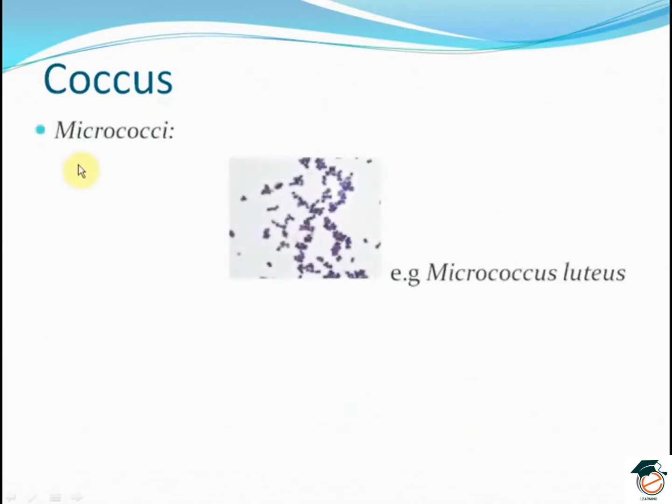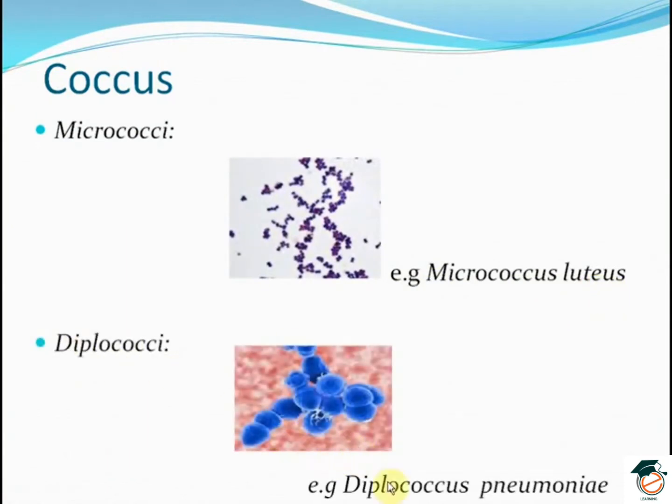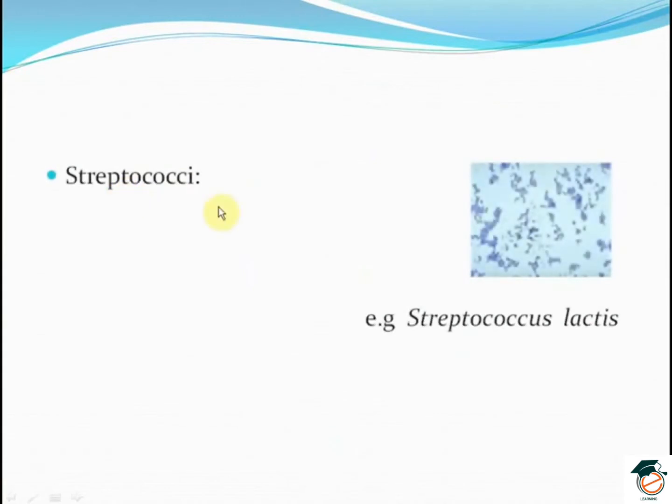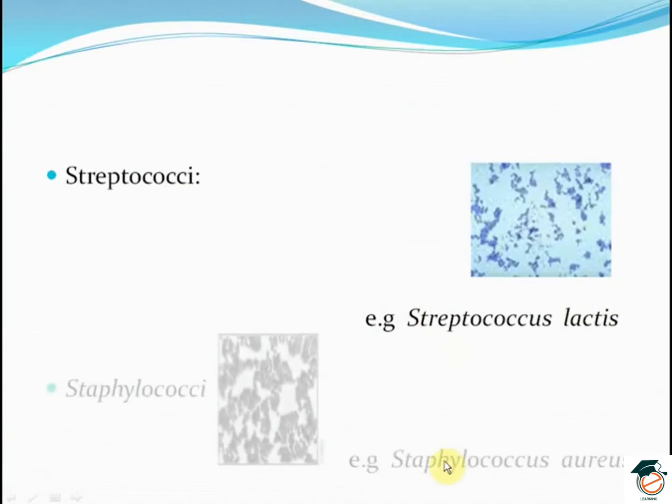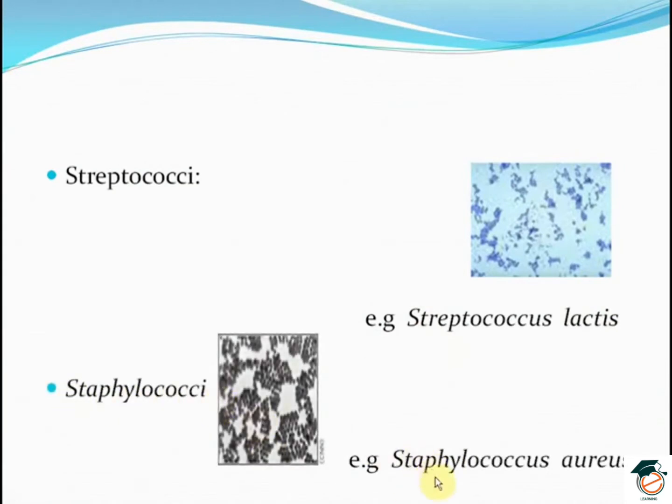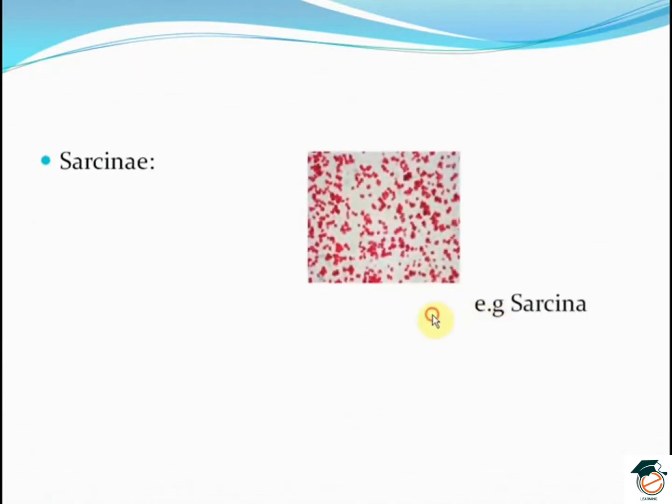Coming to the coccus. Micrococci, example Micrococcus luteus. Diplococci, example Diplococcus pneumoniae. Streptococci, example Streptococcus lactis. Staphylococci, example Staphylococcus aureus. Sarcinae, example Sarcina.